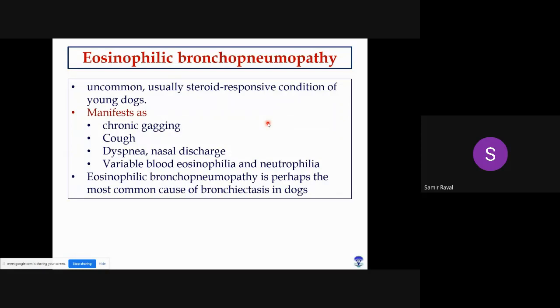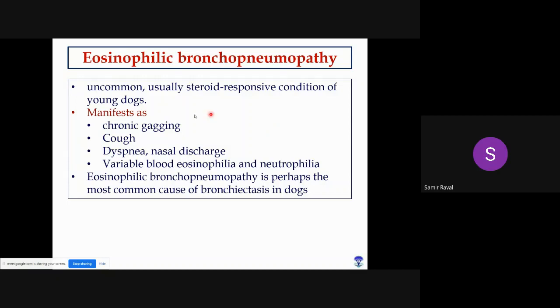What do you mean by steroid responsive? It means if we start steroid treatment like glucocorticoids, prednisolone, dexamethasone, the dog will respond, right? When we start the steroids, ultimately the typical coughing will disappear. But if you stop the steroid, then ultimately it will reappear again. So they are known as steroid responsive conditions.